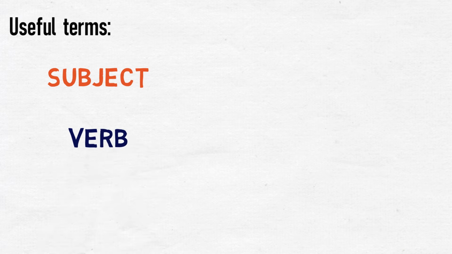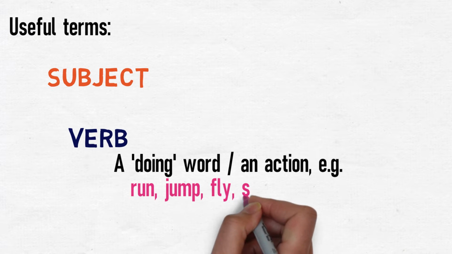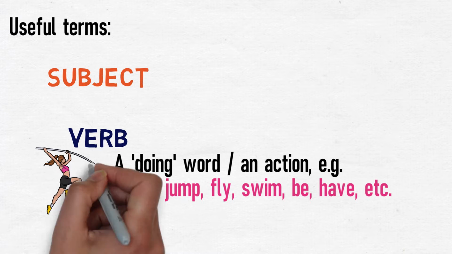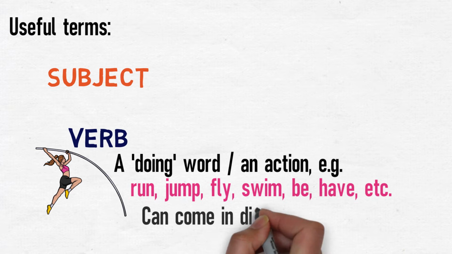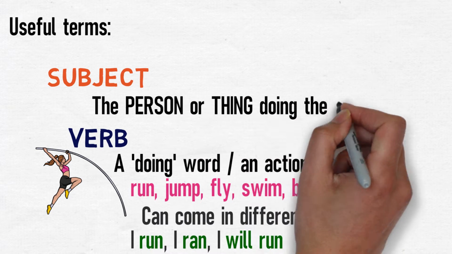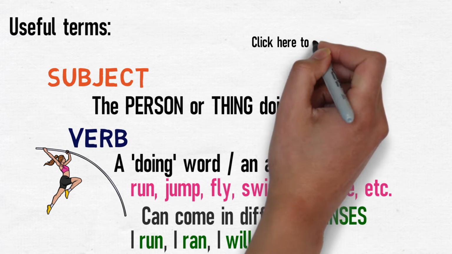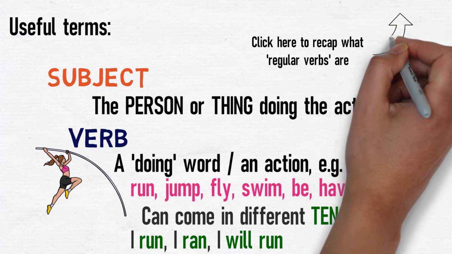In order to fully understand this lesson, it's important that you understand what a subject and a verb are. A verb is a doing word, an action. For example, run, jump, fly, swim, be, have, etc. Verbs can come in a number of different tenses. For example, I run, I ran, I will run. A subject is the person or thing who is doing the action. In order to understand the following explanation of irregular verbs, it's important that you understand how regular verbs work in German. You can get a recap of how these work by clicking here now.